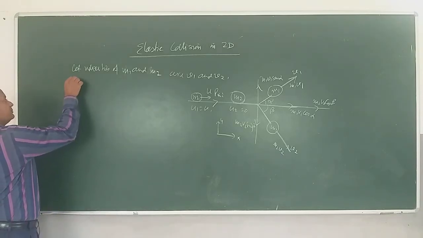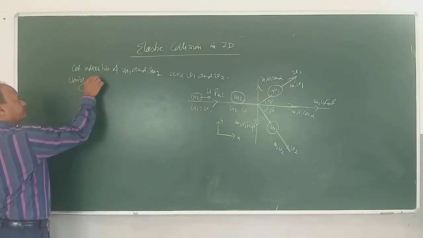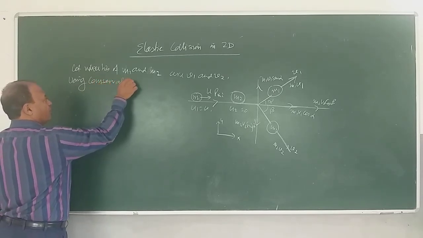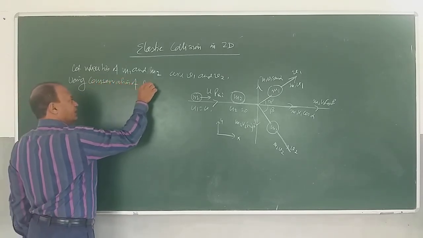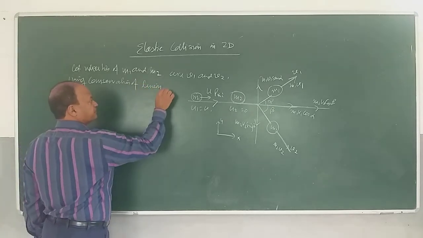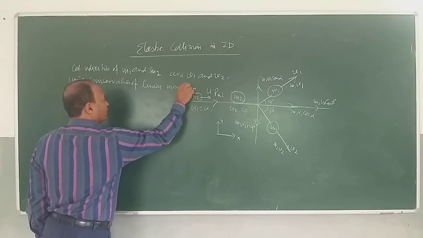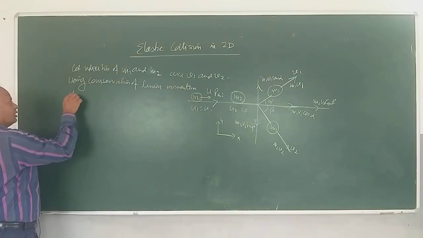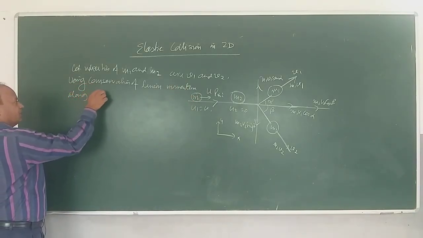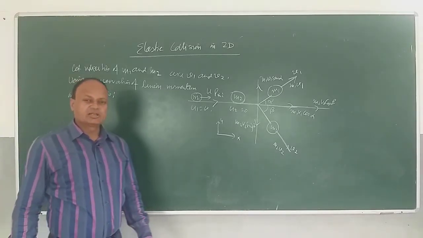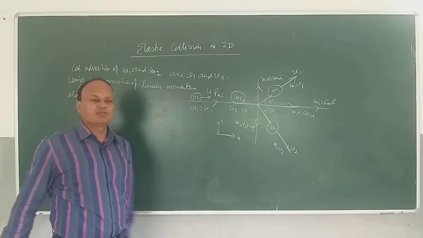So using conservation of linear momentum along x-axis, what will be the equation, children?